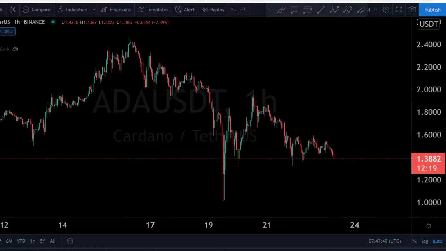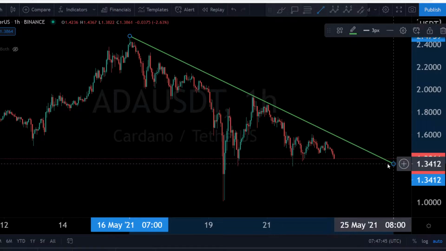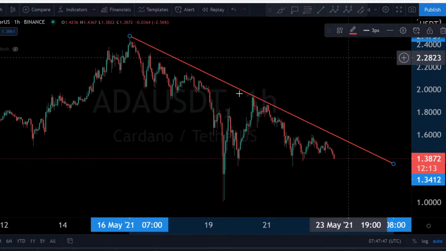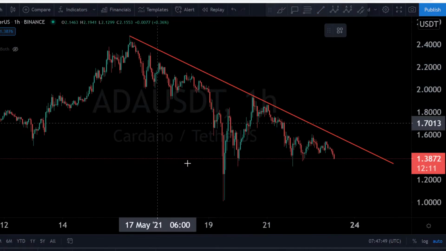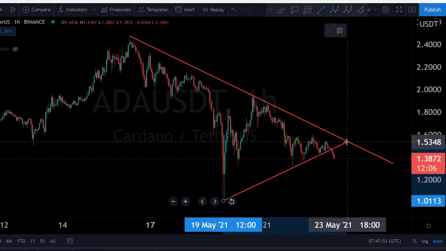And we can make a nice trend line from the upside here, from the highest point to the downside. This is our downtrend line. This is a resistance, a red one. And we can make a nice line here from the downside coming over this point. This was the lowest point to the upside.